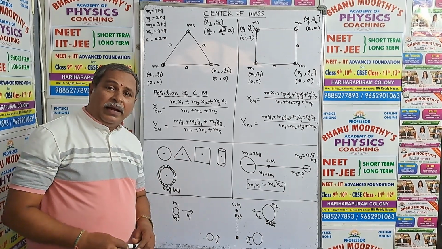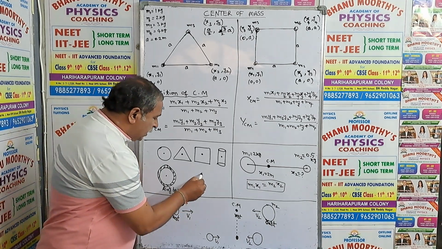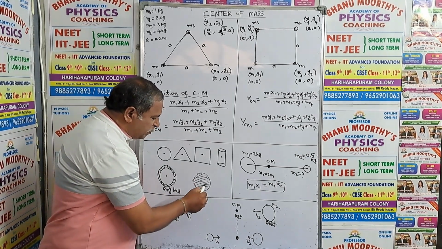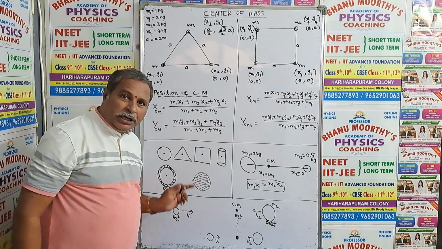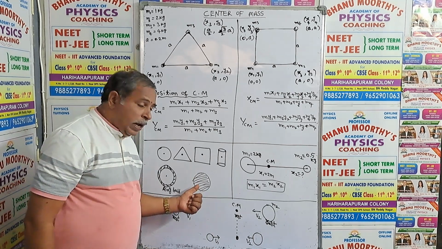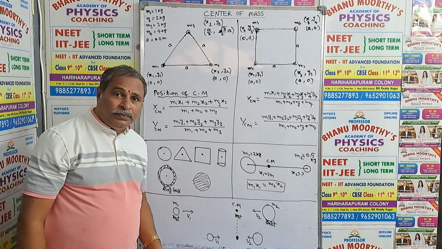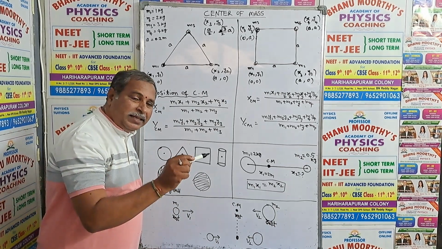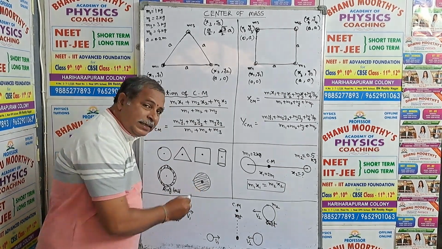But in the case of a cricket ball, a solid material is present inside. So it is a solid sphere. Example: earth, cricket ball. Inside also mass is present. In such a case, the center of mass lies inside.